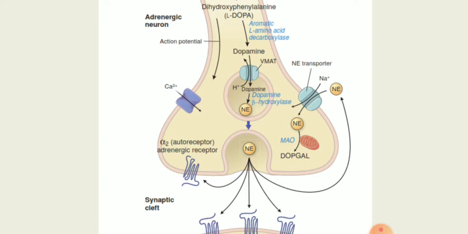This methyl transferase enzyme will transfer a methyl group to the first carbon of that catecholamine structure, and that is the difference between the structure of noradrenaline and adrenaline. In adrenaline, you have one methyl group, that is a CH3 group, whereas in noradrenaline, you don't have any methyl group.